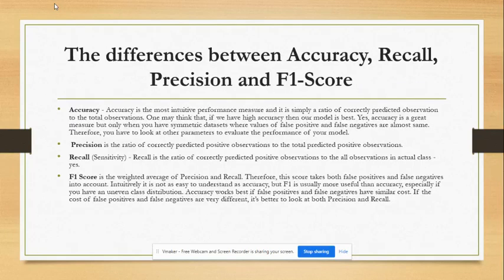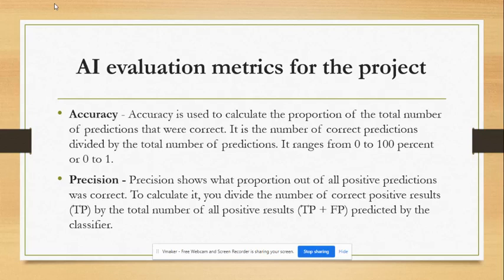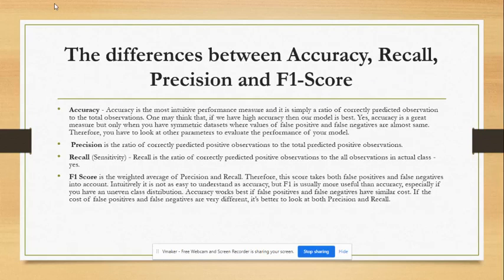So we have what we call the AI evaluation metrics. There's a difference between the accuracy, the precision, the recall, and the F1 score. Accuracy is the most intuitive performance measure and is simply a ratio of correctly predicted observations. So these are the differences. These are some of the metrics that I may be using in my AI model: the accuracy, the precision, the recall, and the F1 score.